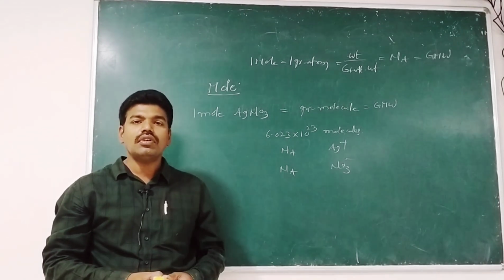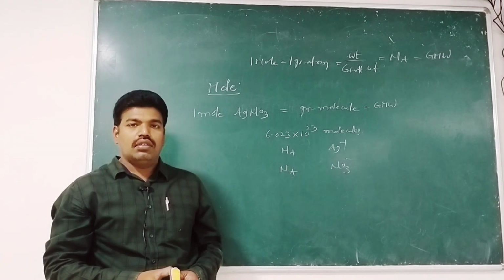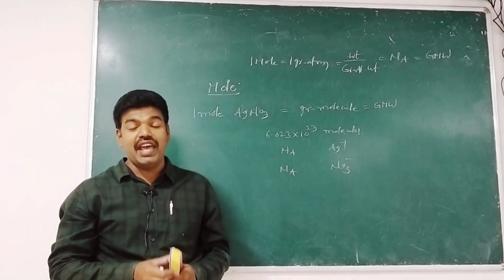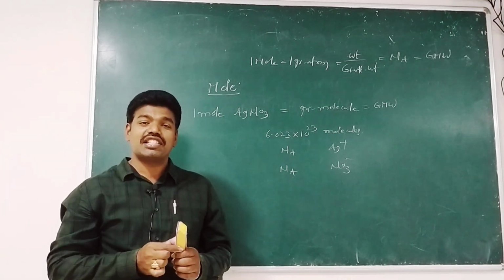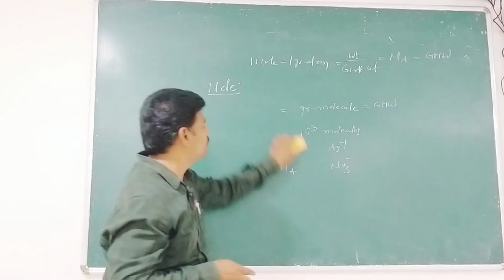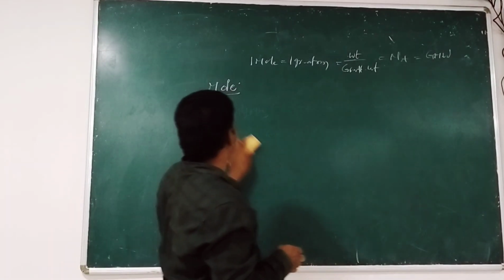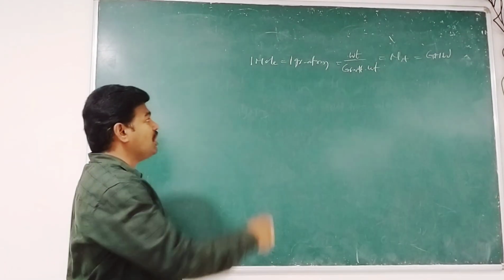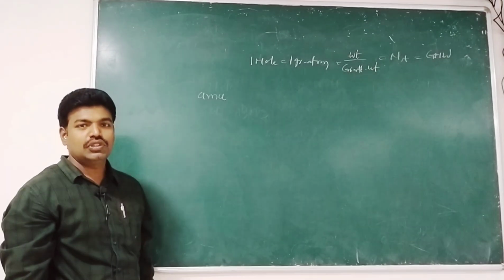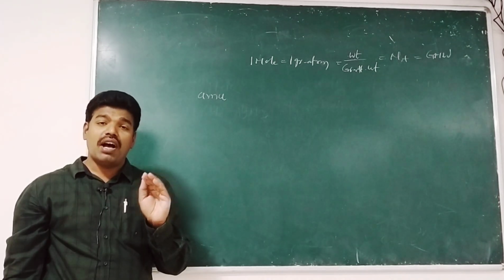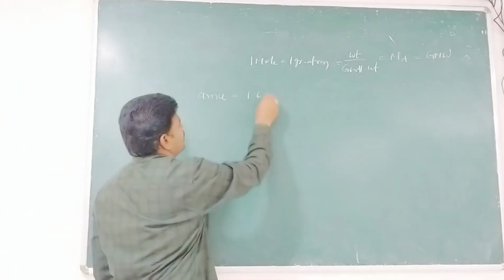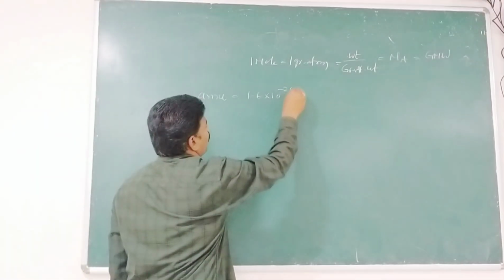Now there is another standard unit to quantify chemical substances, that is the atomic mass unit, which is equal to 1.6 into 10 to the power of minus 24 grams.